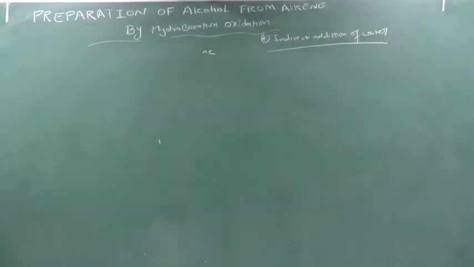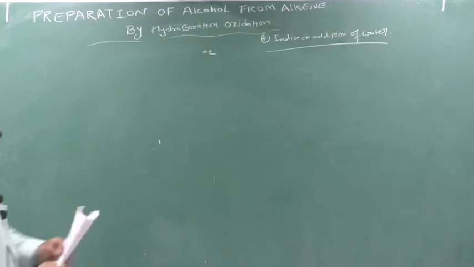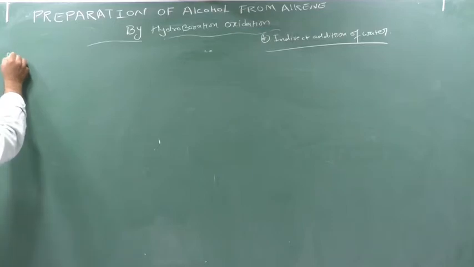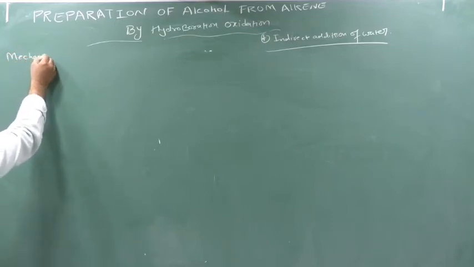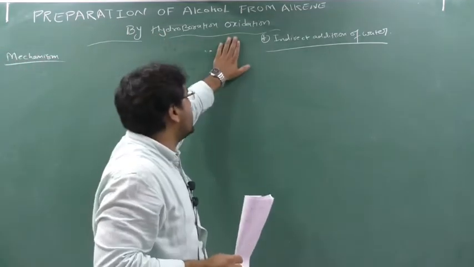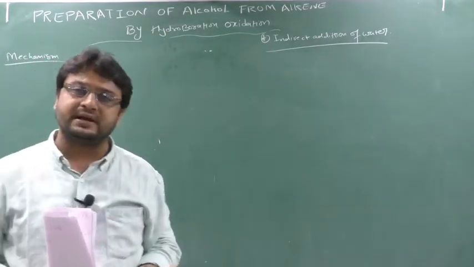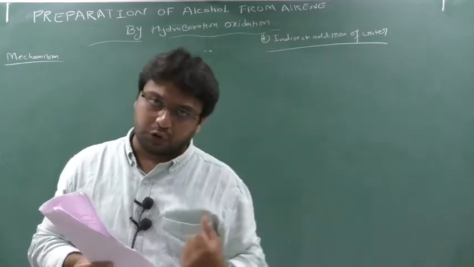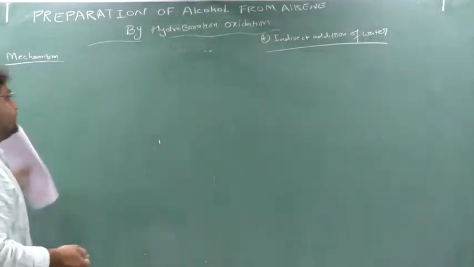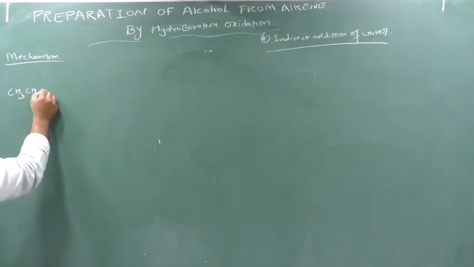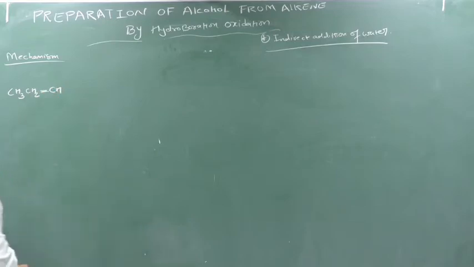So okay guys, now we will see the mechanism of this technique. So we will write down the mechanism. See, in the mechanism first we will do hydroboration and then we will do oxidation. We know for hydroboration, diborane BH3 helps us, and for oxidation, H2O2 helps us, first and second. Understood? So see, first I am taking the alkene, CH3, CH2, double bond, CH. Clear?